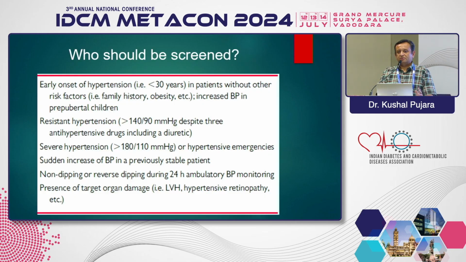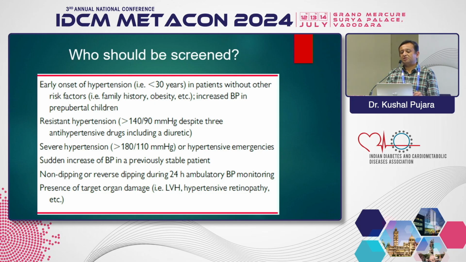So who should we screen for? We discussed the common causes of secondary hypertension, but which patients do we have to investigate further? Any patient diagnosed with hypertension at a younger age, less than 30 years, who does not have a family history of essential hypertension, and who is not obese, should be considered for screening for secondary hypertension. Resistant hypertension: patients who are on 3 or more antihypertensive medicines and not controlled, or on 4 medications and controlled, then we have to find out the reason.